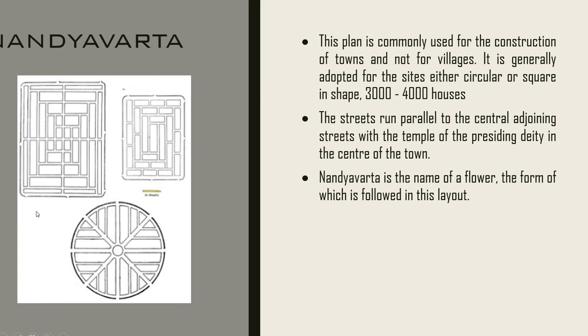The next is Nandyavarta. So for Nandyavarta, you have three types of planning. Mostly the basic concept of Nandyavarta is to have parallel roads instead of intersecting roads. Obviously, you'll have some roads on intersection, but they try to have most of the main roads to be parallel. Nandyavarta is the name of a flower, because of which the name comes out. Because you see everything, it's like a spiral coming out. That is why instead of perpendicular roads, you have spirals of roads. That is why it is named Nandyavarta.